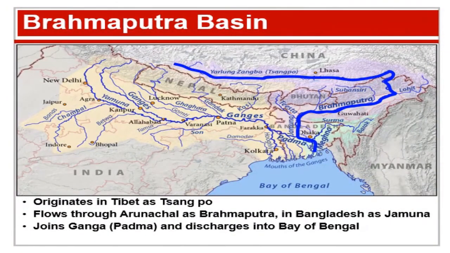Brahmaputra Basin. This basin is watered by river Brahmaputra, which starts in Tibet, where it is named Sangpo. It enters India in Arunachal Pradesh as Brahmaputra, flows through the northeastern states, then enters Bangladesh, where it is named Jamuna, and then finally falls into the Bay of Bengal. Remember, it is called Jamuna in Bangladesh. Don't confuse it with Yamuna, which is a tributary of river Ganga.